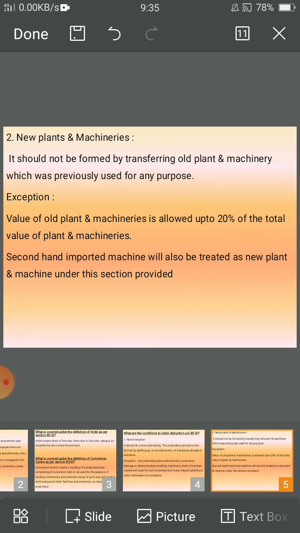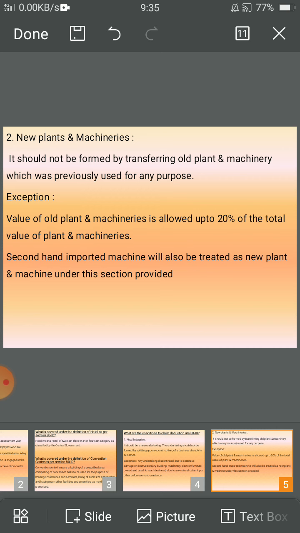Second one, new plants and machineries. It should not be formed by transferring old plant and machinery which was previously used for any purpose. Exception: value of old plant and machinery is allowed up to 20% of the total value of plant and machineries.